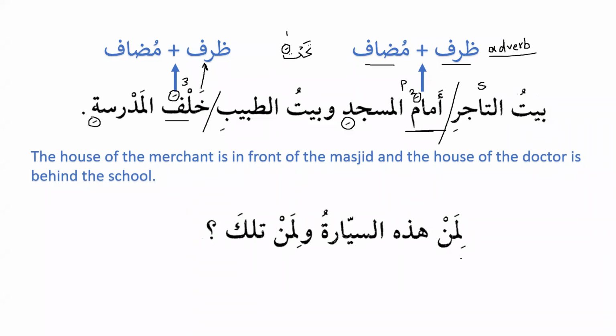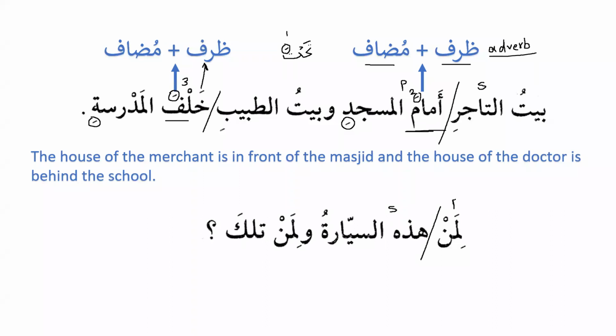Then we have liman hadhihi sayyaratu wa liman tilka. Okay, now I have a question. Which is the subject and which is the predicate? Liman hadhihi sayyaratu wa liman tilka. Please tell me quickly, which one is the subject? Liman or hadhihi sayyaratu? Excellent. Hadhihi sayyaratu is the subject and liman is the predicate.